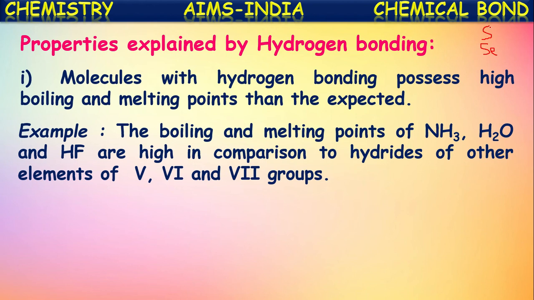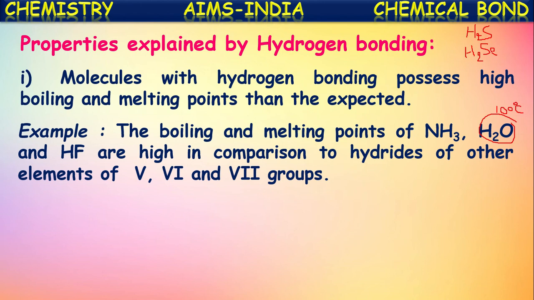What will be the hydride of sulfur? H2S. It is called hydrogen sulfide. H2Se, hydrogen selenide. So, in this way, they are the hydrides of the other sixth group elements. If we compare these all, the boiling point of water is very high. It is around, as we know, 100 degrees Celsius.